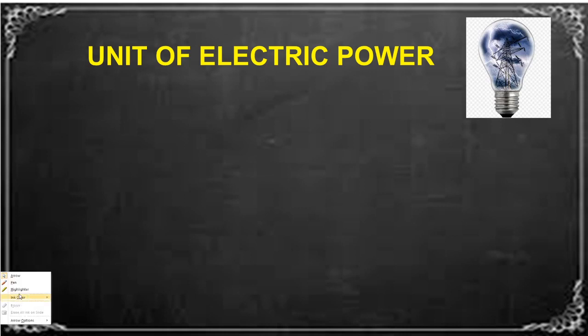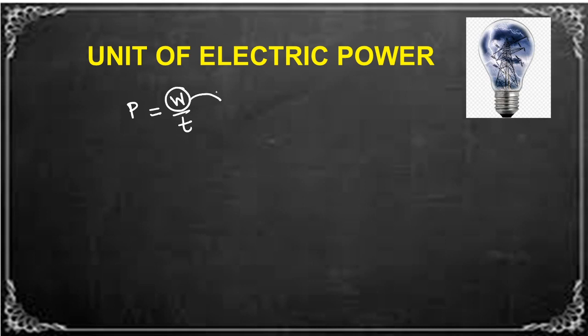Now let's learn about the unit of electric power. We have learned that power means work done by time. Work done, in class 9 we have learned, is joule, and time unit is second. So simply power unit will be joule by second.